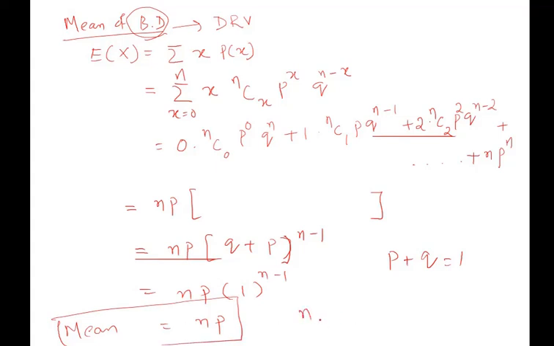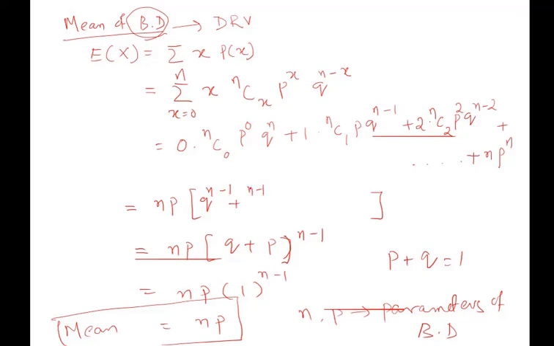What are n and p? These are the parameters of the binomial distribution. Because all these terms contain a factor n, the rest of the things you can write down by expanding. Like the first term will be q to the power n minus 1, but no need to write this.